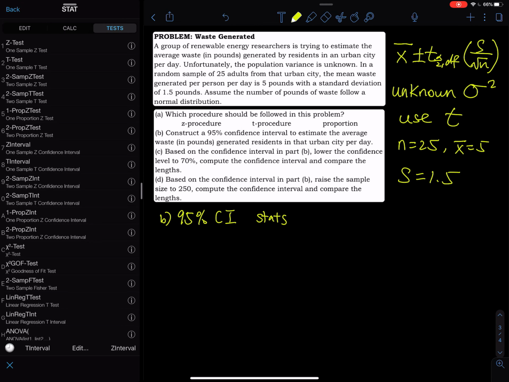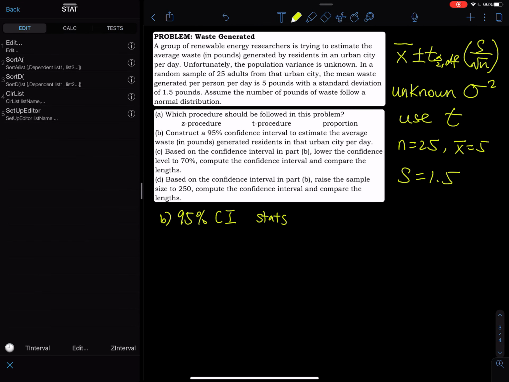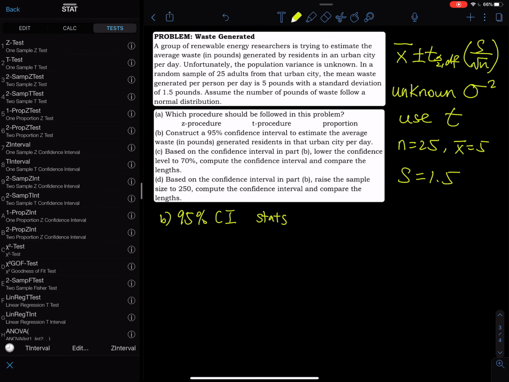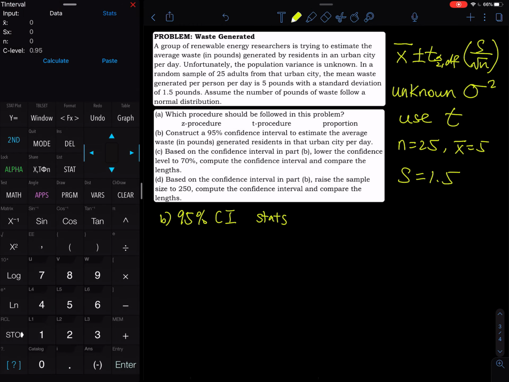We go to stat, and then we go to test. We use start and edit, right? And then you go to test, and then you use the T interval. So the T interval, should we do the data option? No, because we don't have data at all. So we pick the stats option, and then the x bar is equal to 5.